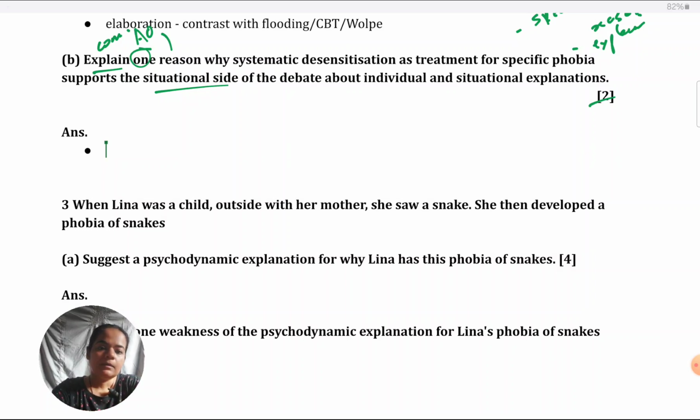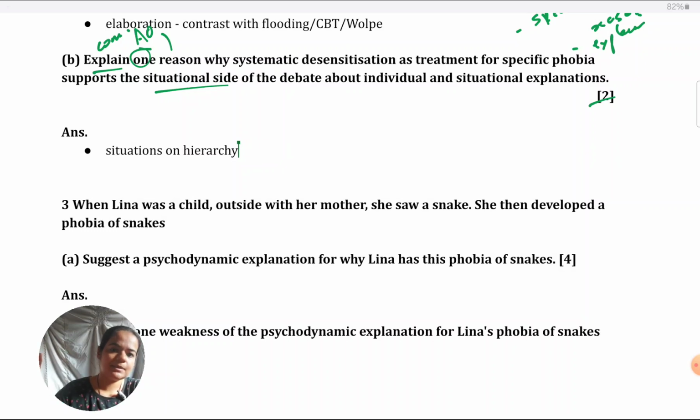firstly, the fact that people are exposed to situations on the hierarchy, right? Situations that can trigger their phobia. That itself supports the situational side. Are they being asked to work on themselves, like their own anxious thoughts, or is there some attempt to modify the neurochemicals like GABA in their brain by giving them anti-anxiety medication? No, nothing of that sort is being done. Nothing is being targeted in them individually or within their bodies or within their mind. They are being asked to deal with situations on the outside through the hierarchy. That itself supports the situational side.